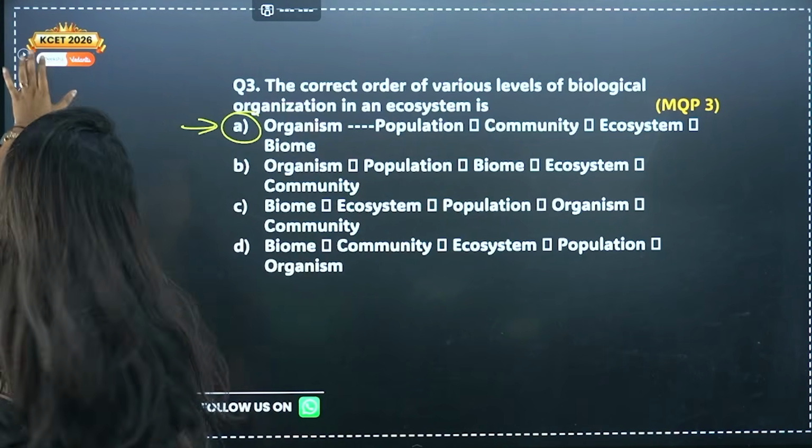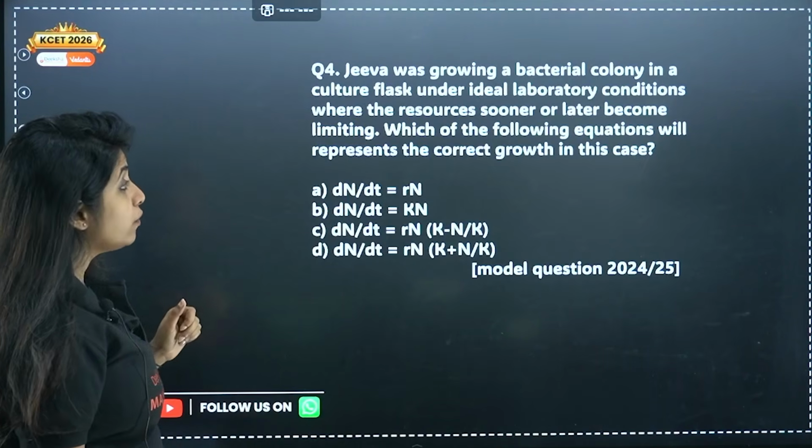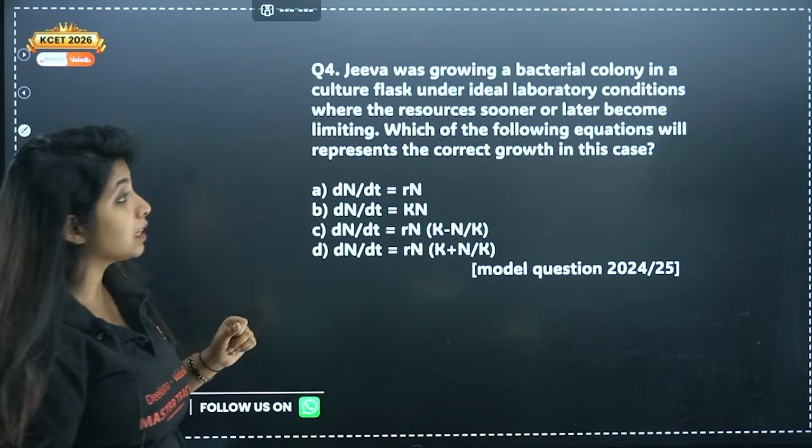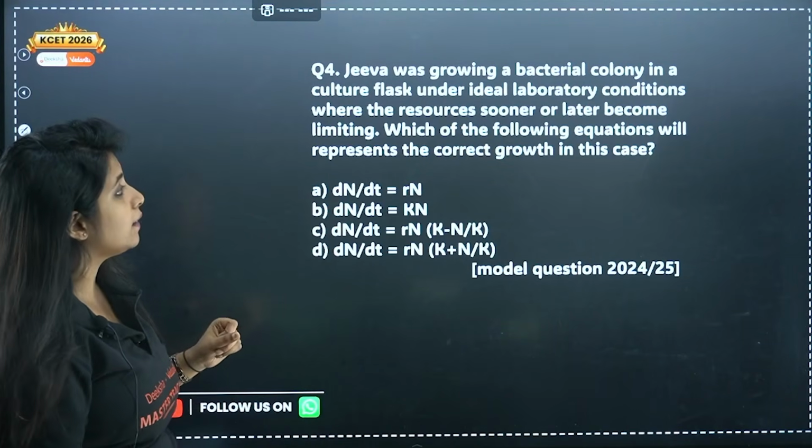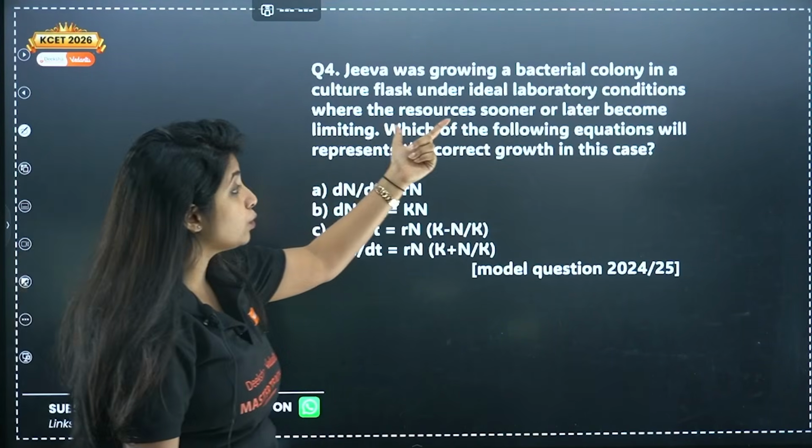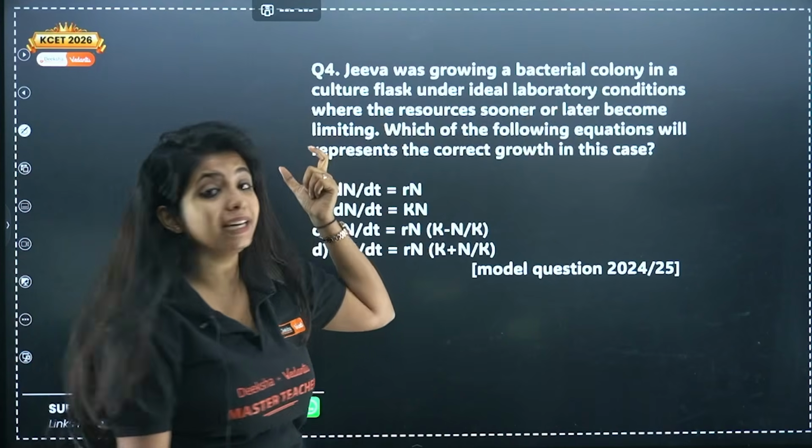Cool? Yes. Next question. Jiva was growing a bacterial colony in a culture flask under ideal laboratory conditions where the resources sooner or later became limiting.